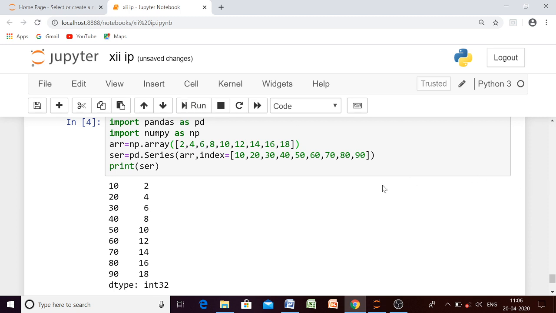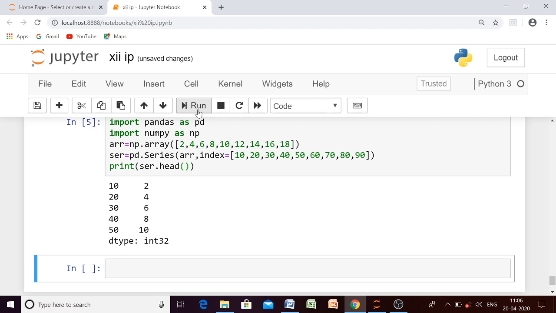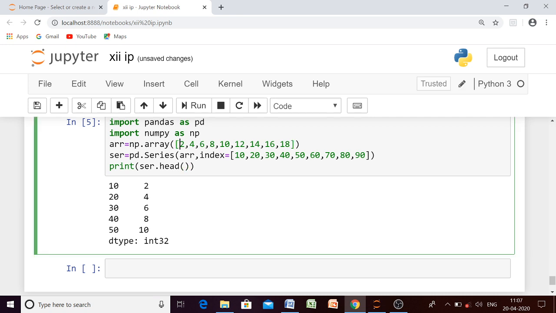Now we have to use what, beta? Head function and tail function. So what you have to do, you have to write the name of the series, that is SCR in our case, and then you have to write head. What will it give you? It will give you 5 elements from the top. Okay, so let us check. Yes, it is giving us 5 elements from the top. 1, 2, 3, 4, 5. These are the 5 elements from the top.